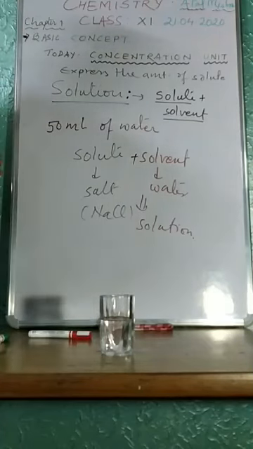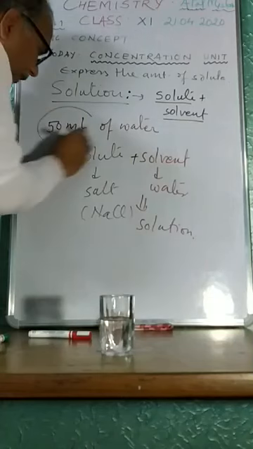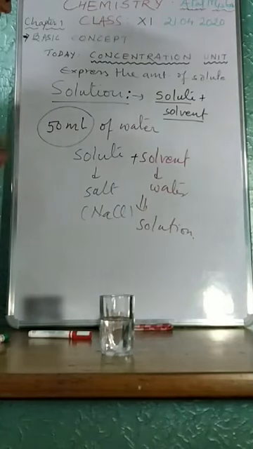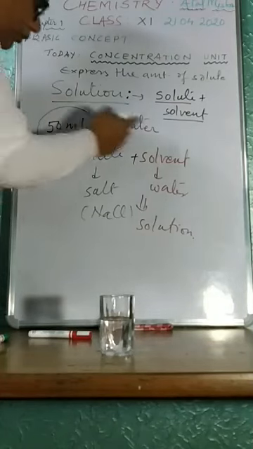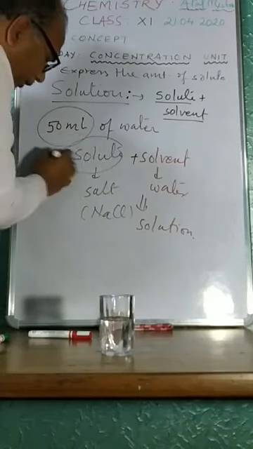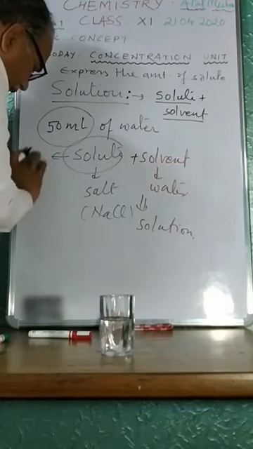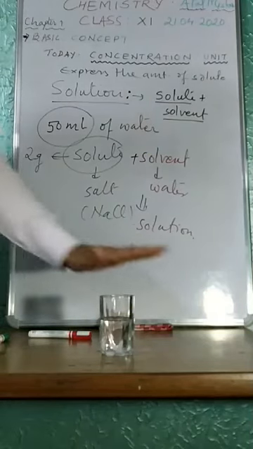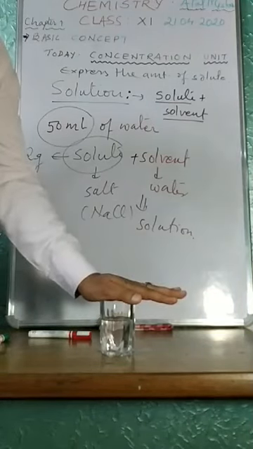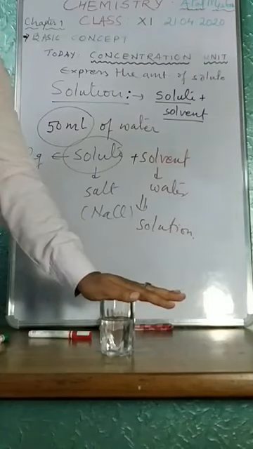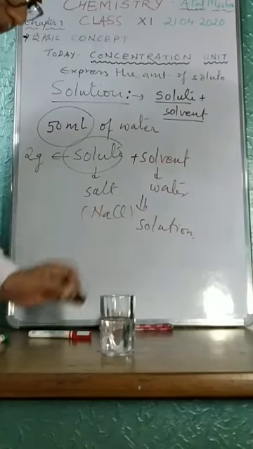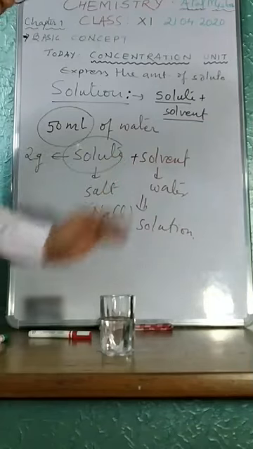Now I have two parameters by which I can study the concept of concentration units. One is the volume of solvent and the other is the mass of solute, and I have taken 2 gram. So this solution contains 2 gram of salt in 50 milliliter of water. Is it clear? Now the solution is prepared for you: 50 milliliter of water dissolves 2 grams of sodium chloride.